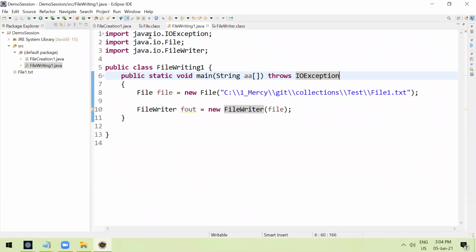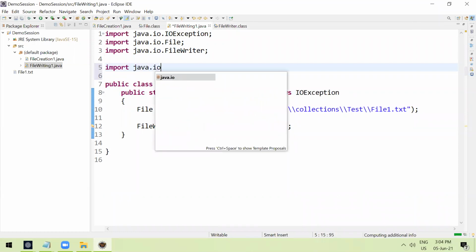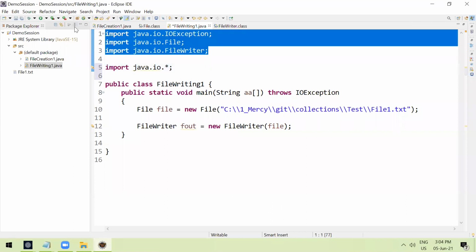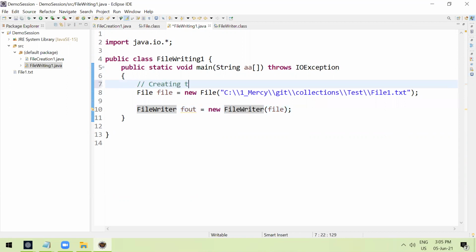So if you observe, I need to import 3 classes. Instead of this, what you can do, single way, easy way is import everything in a single line. Use star. If you use star, java.io.star, you no need to keep explicitly. What it means, inside java.io package, import all the classes. Either it can be IO exception or file writer or file reader, buffered reader. You no need to import one by one, right? This is also good.